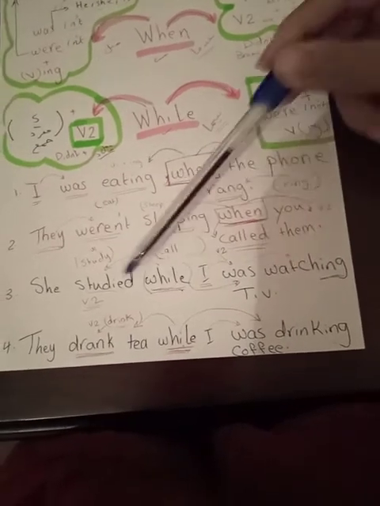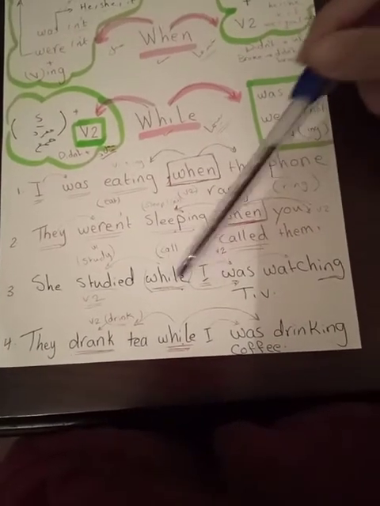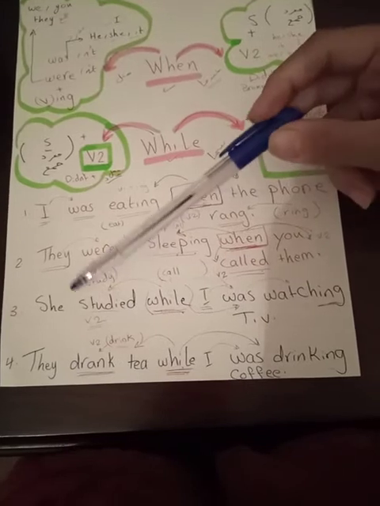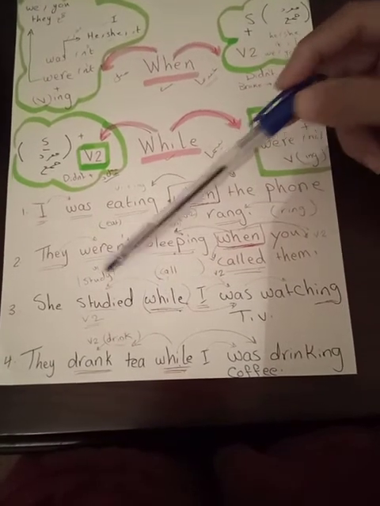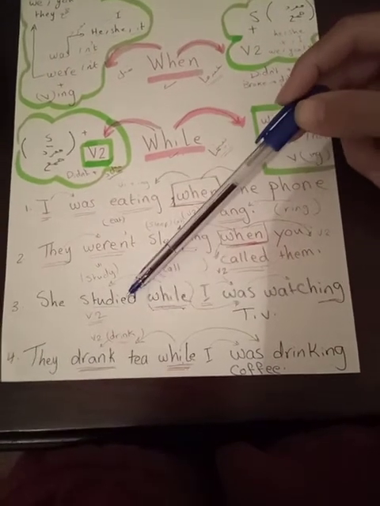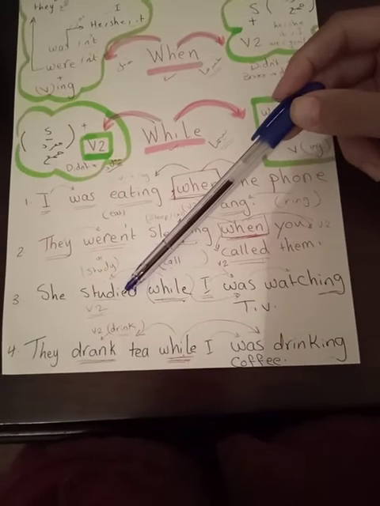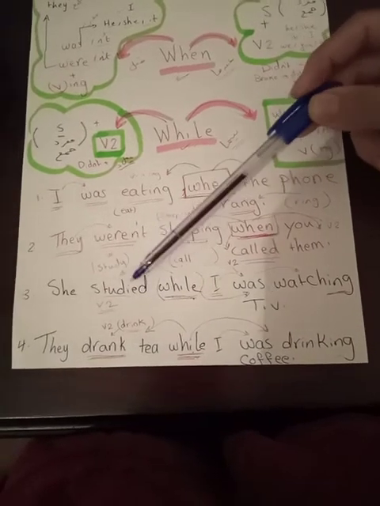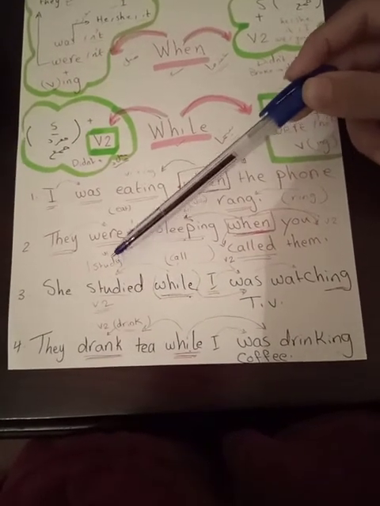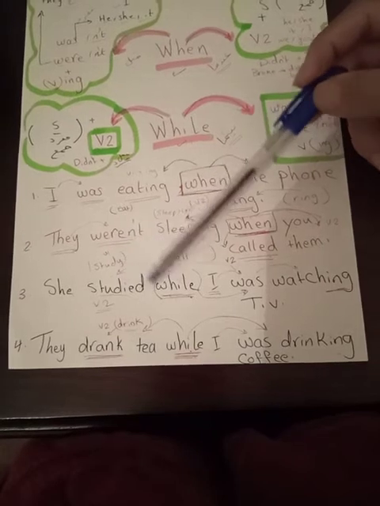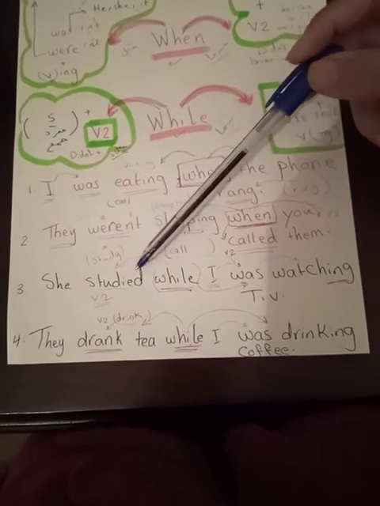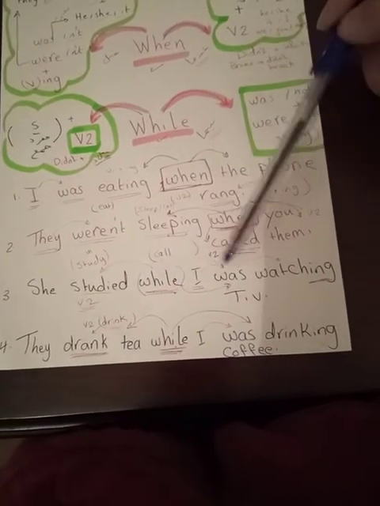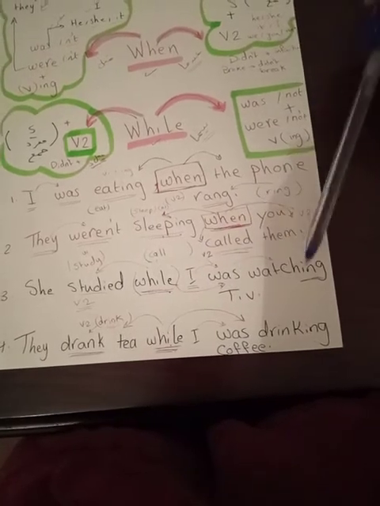You have to correct the verb between brackets depending on the rule. تعدل الفعل اعتمادا على القاعدة. So she study، حكينا قبل الوايل بنحط verb 2. What is the simple past tense of study? Studied. You have to change our y into i and then you add ed. So she studied while I was watching TV.